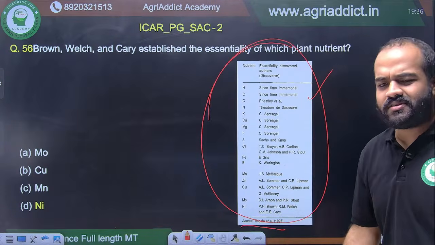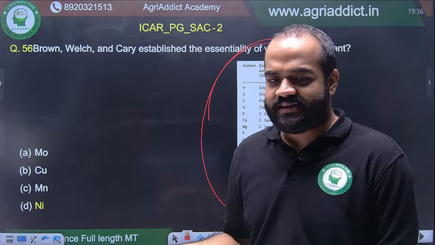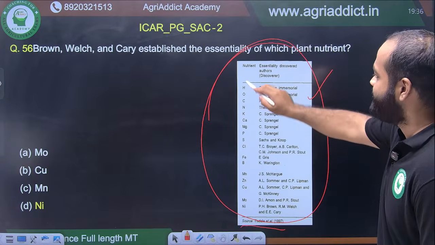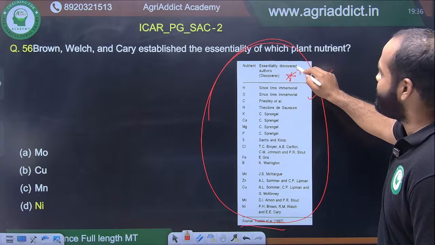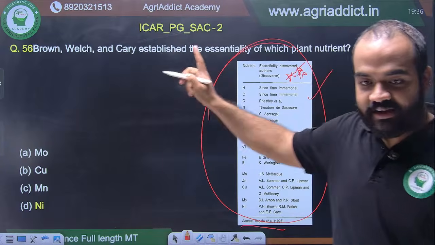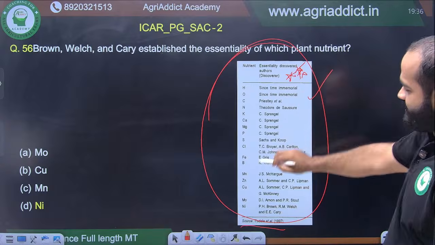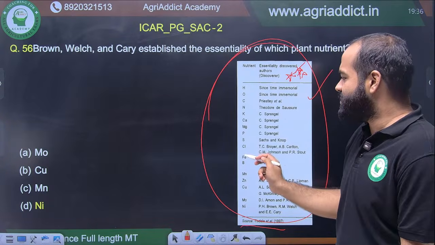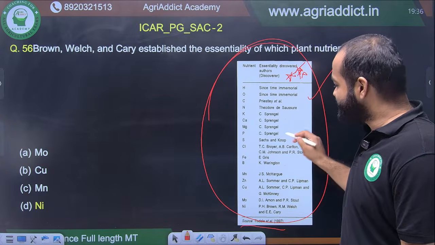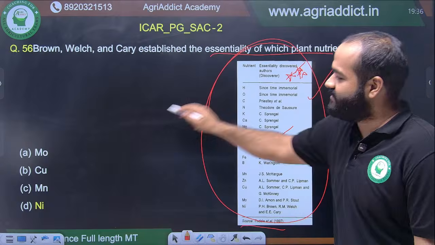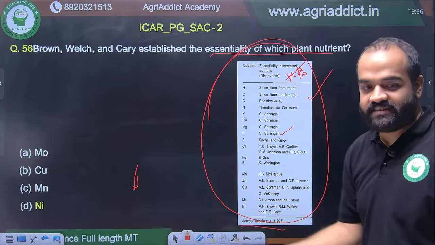The year is not that necessary. Fine, if you can remember the year, fine. But it is not that necessary. This is totally mandatory and totally necessary. All right. You have to be very thorough with this table. Match the following comes from here, for a single element. They will ask the scientist name like here, and they will ask which element they discovered, right? Essentiality.